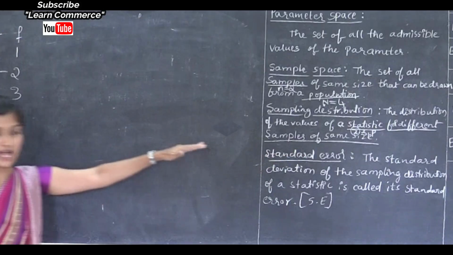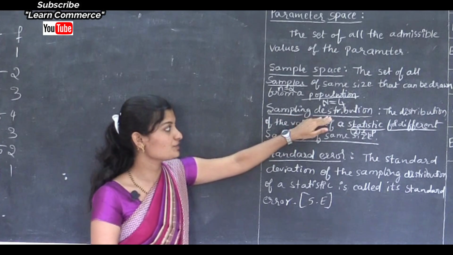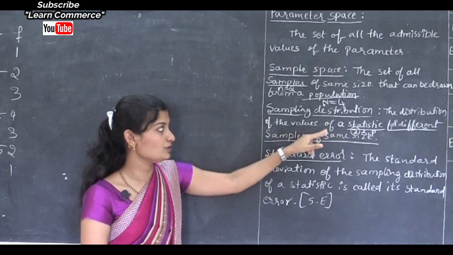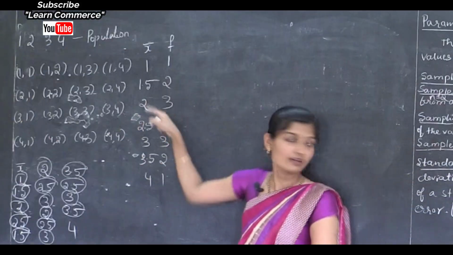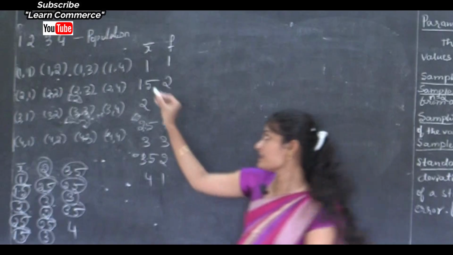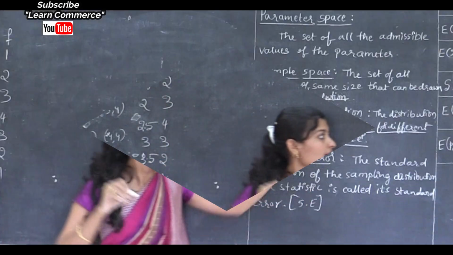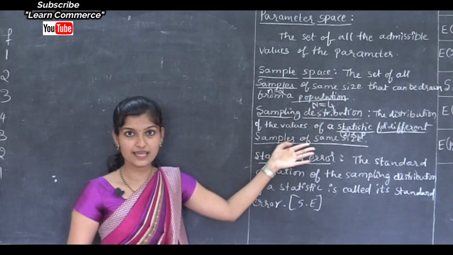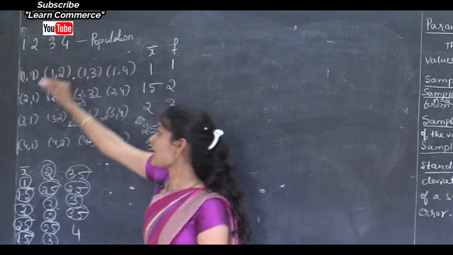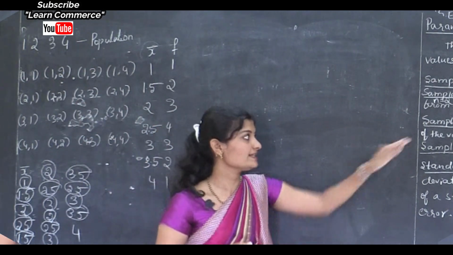See the definition of sampling distribution. Sampling distribution is the distribution of the values of a statistic, here the statistic is x bar, for different samples of the same size. These are the different samples of the same size. Okay, that is sampling distribution.